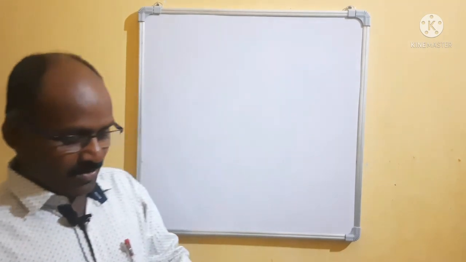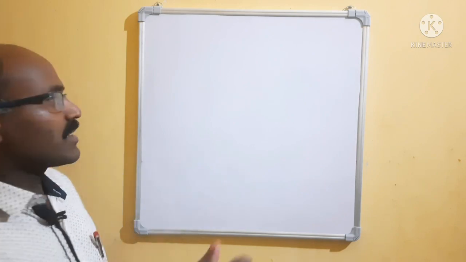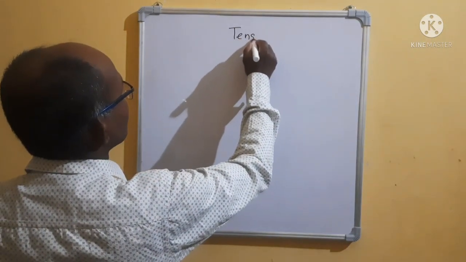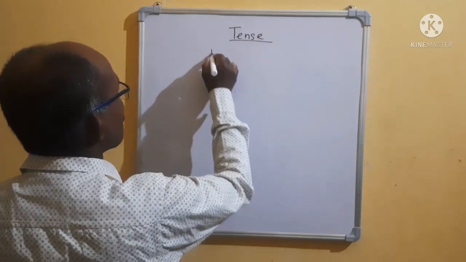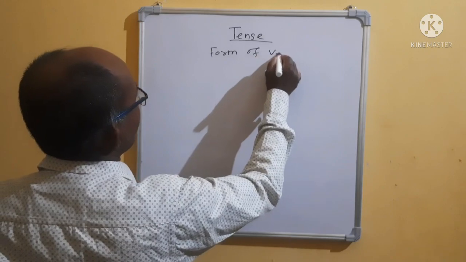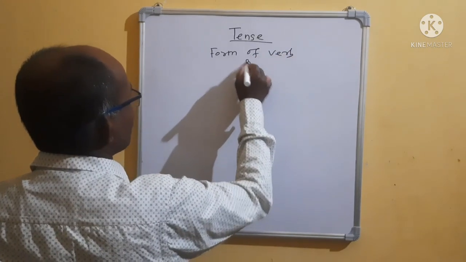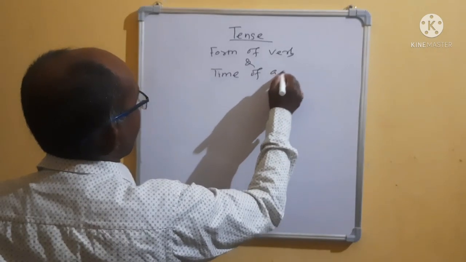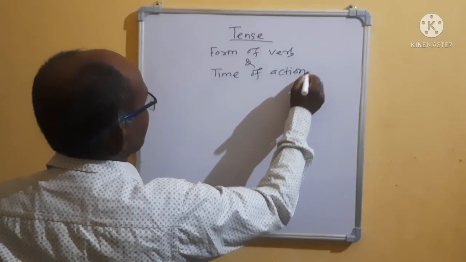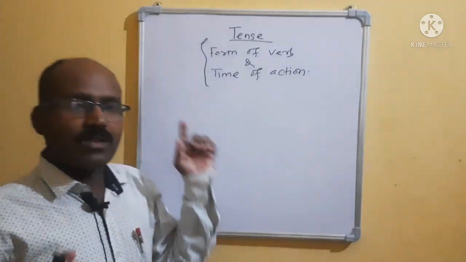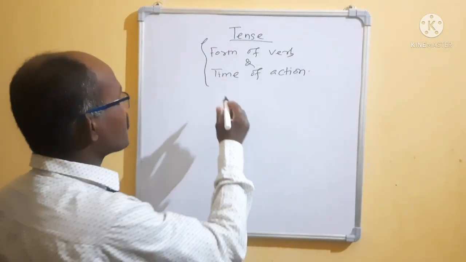Before going to the tense, I am telling you what tense is. Tense indicates the form of the verb and the time of action. If it indicates that, then we can say that it is a tense. How many types of tense?